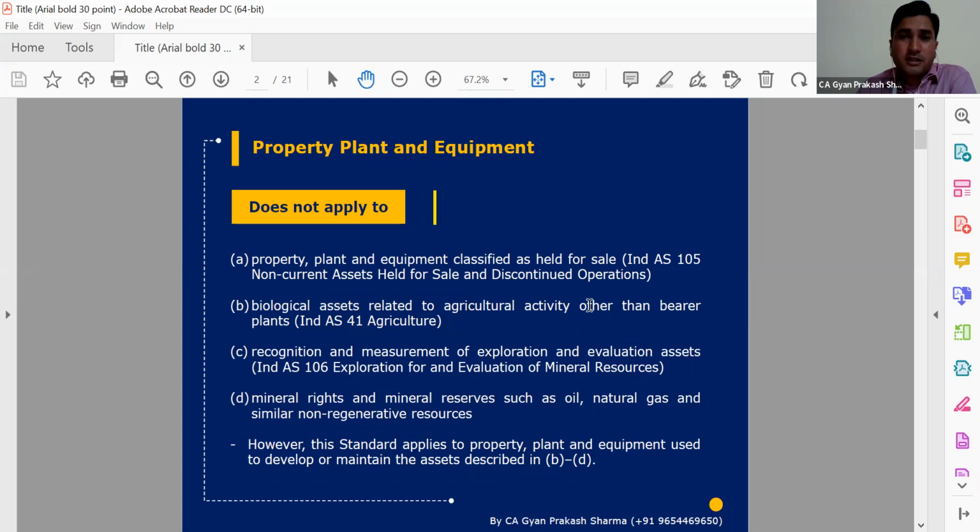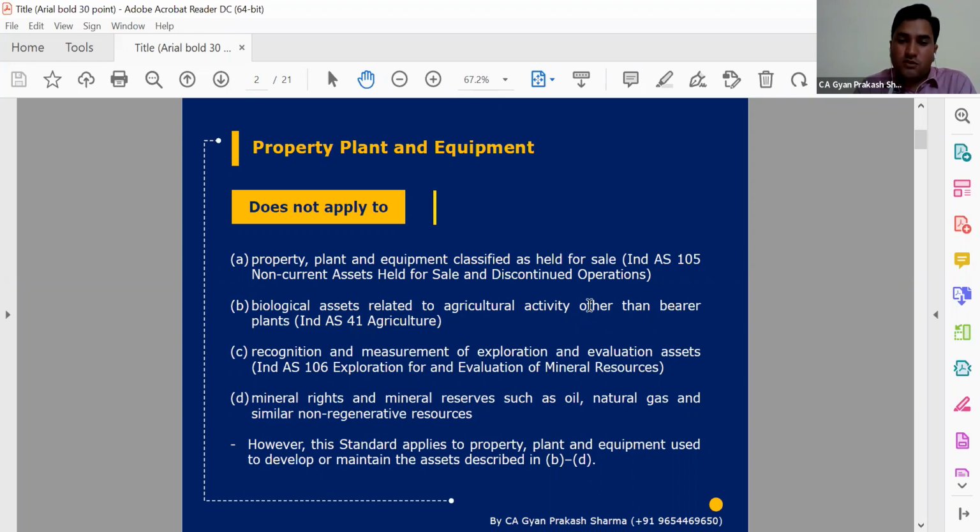So what type of example can it be? First of all, any asset like plant and machinery, land and building which are held for sale. For example, in 2017 there was the case of General Motors. In that case, there was a significant amount of plant and machinery, and land and building, of one of the plants in Gujarat. When the company wanted to switch their business out of India, all the plant and machinery were recognized as assets held for sale.